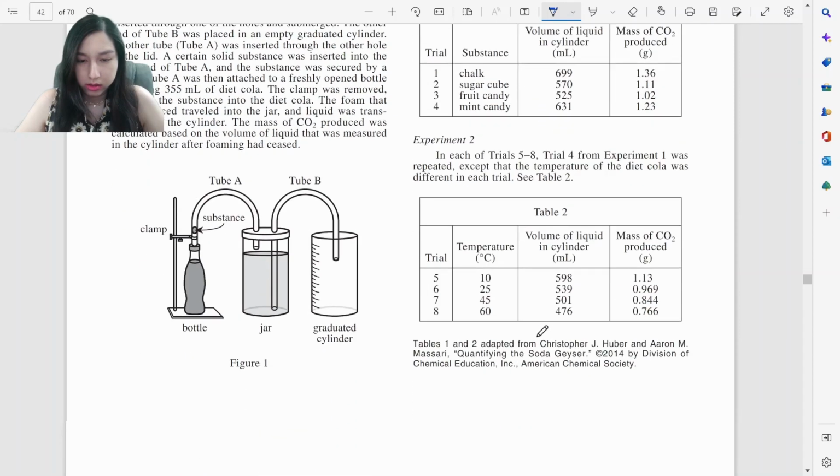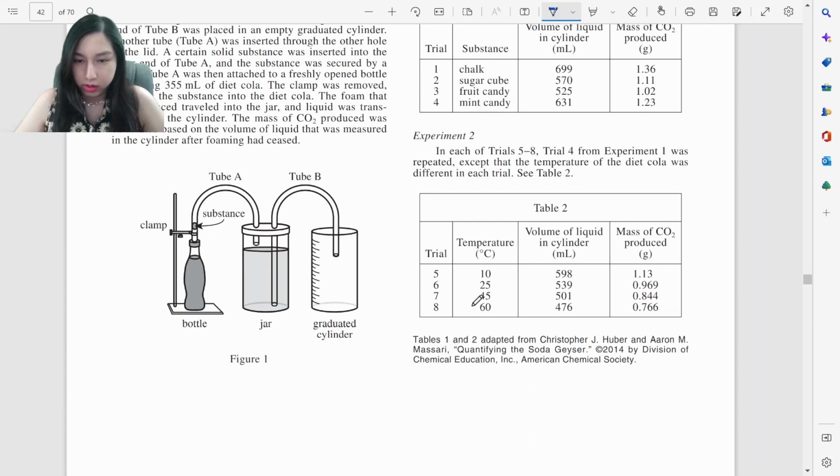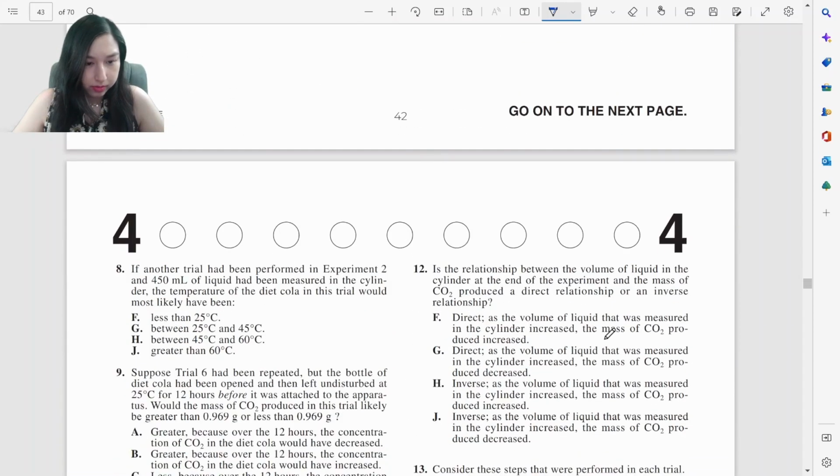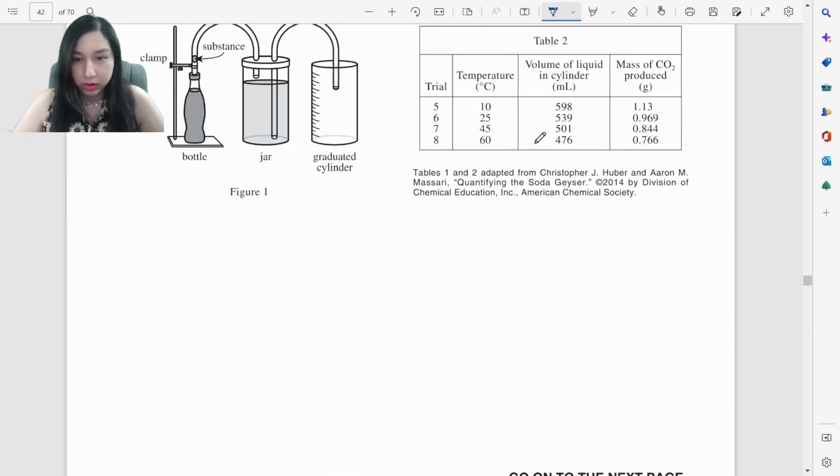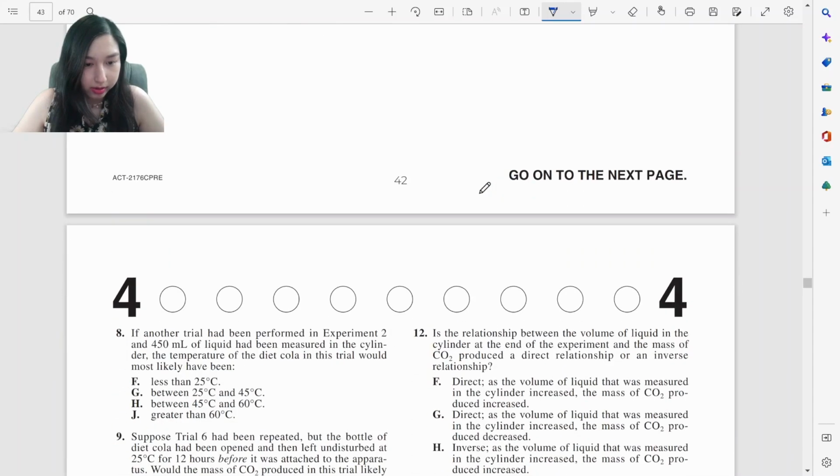At higher temperatures, the volume of the liquid in the cylinder will decrease, and the amount of carbon dioxide decreases. So for another trial at 450, it's going to be lower than that. If the trend goes down, the temperature will go up, something higher than 60.